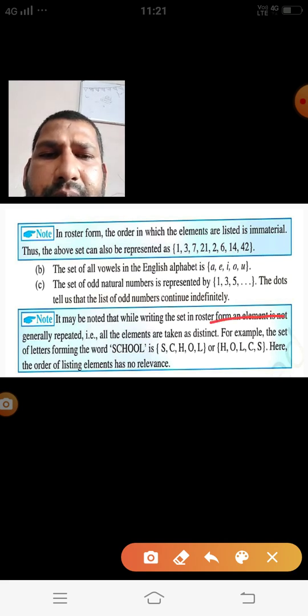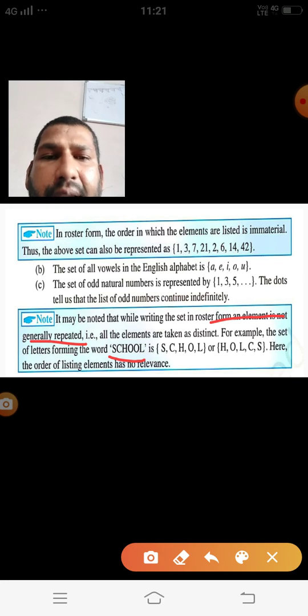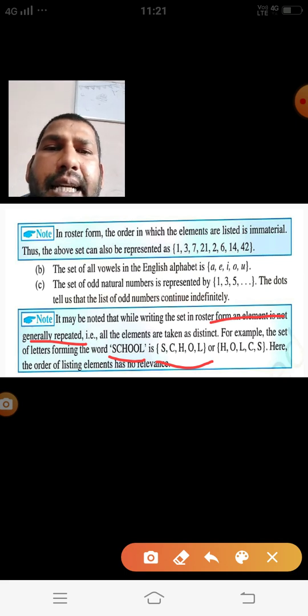If an element is repeated, when we write the set, we do not repeat the same element. For example, suppose we have the word school, and here we observe the letter o two times. But when we write the set, we take o only one time. It means we do not repeat any element in the same set.